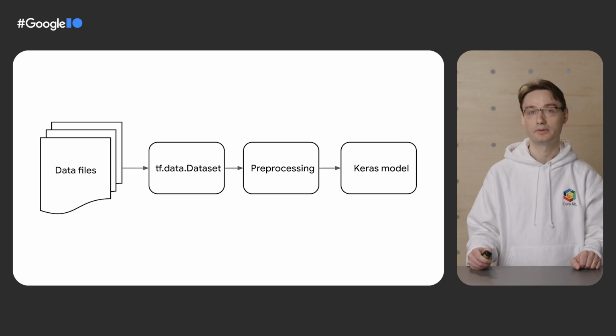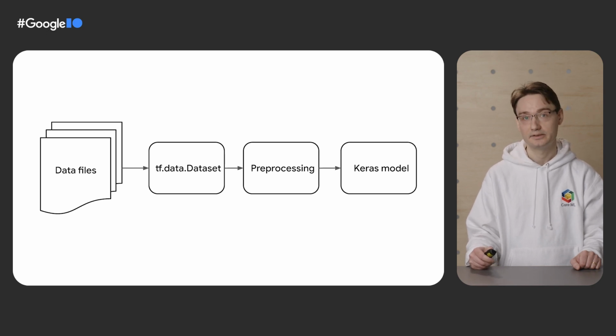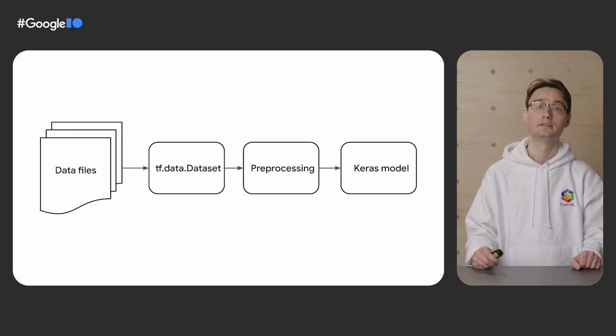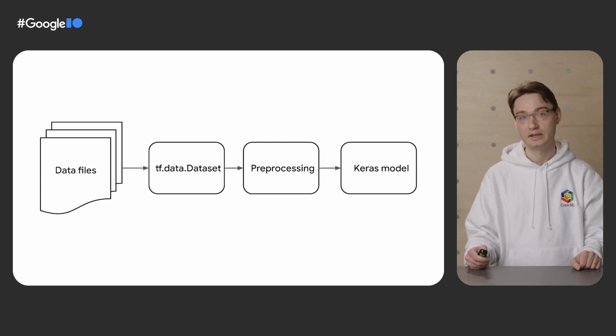Here are the steps of our workflow. We start with text files. We set up a tf.data pipeline to read the files on disk and turn them into a dataset object that outputs string tensors. Then we use Keras preprocessing layers to turn these string tensors into numerical values. Finally, we're able to feed these numerical values into a Keras model for classification.